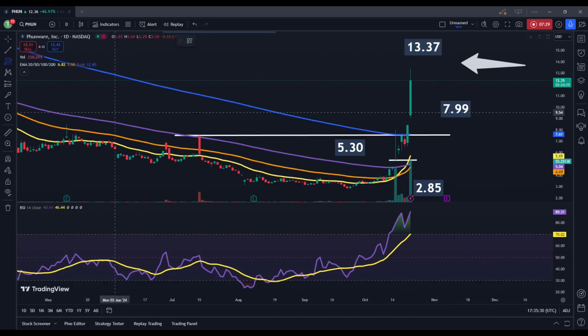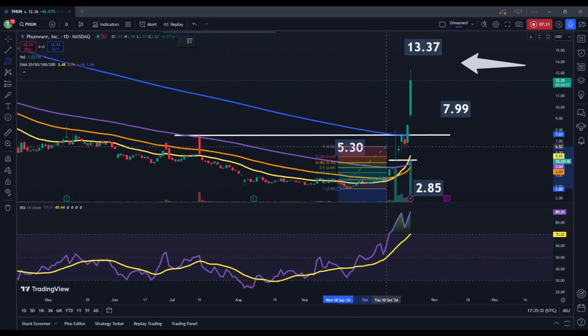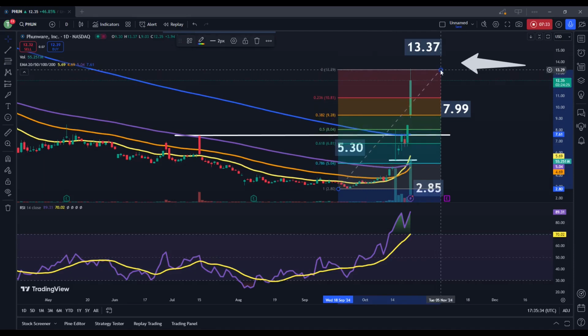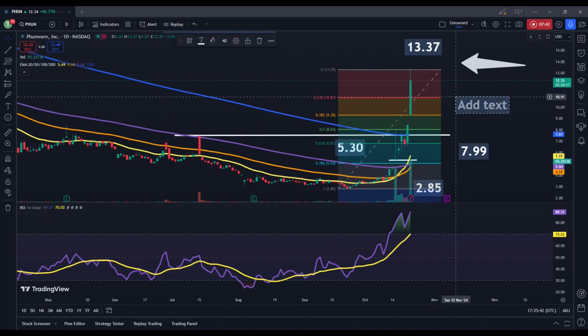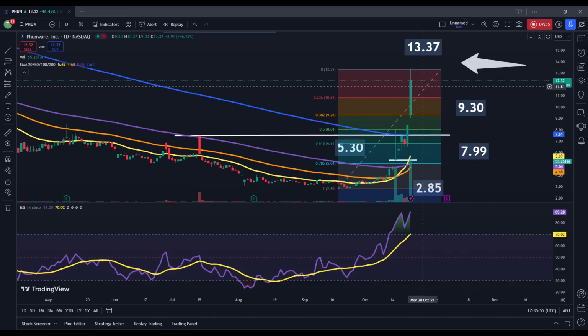For anybody that, we'll just quickly look here. If anybody was interested in getting into this stock, I would probably be looking for a movement into roughly $9.30, possibly as an area to move in. But you have to remember, this is high risk, high reward. So do not get into something like this if you're not ready to lose money. There could be a lot of upside here, but I wouldn't consider getting in until probably $9.30.